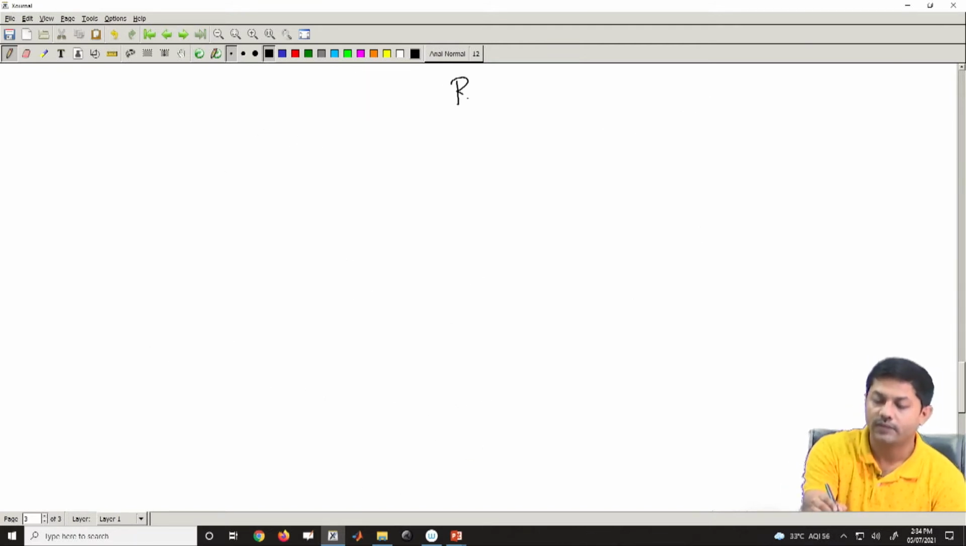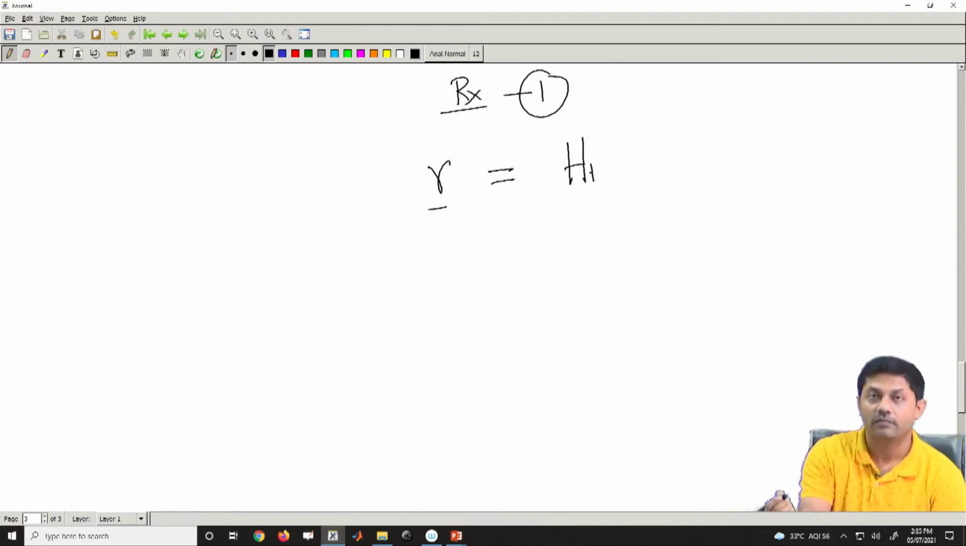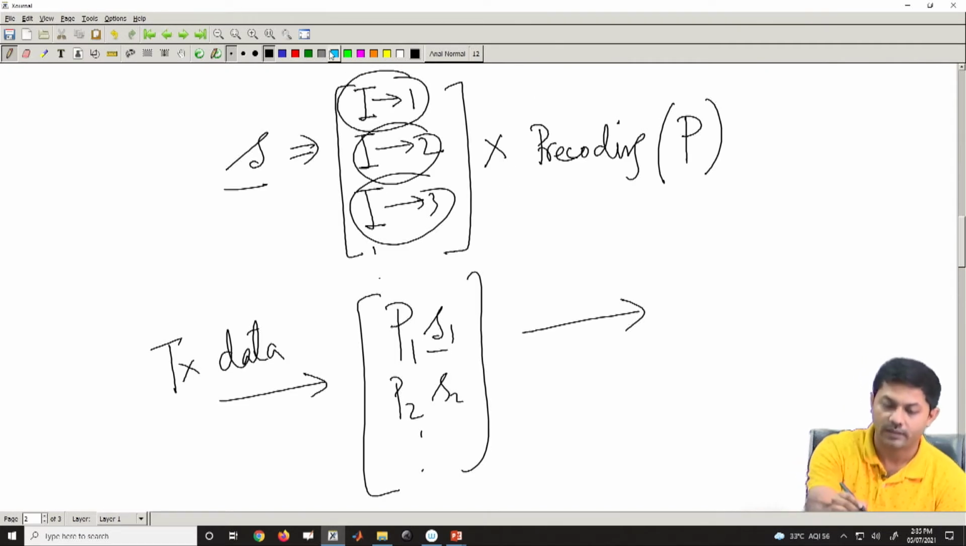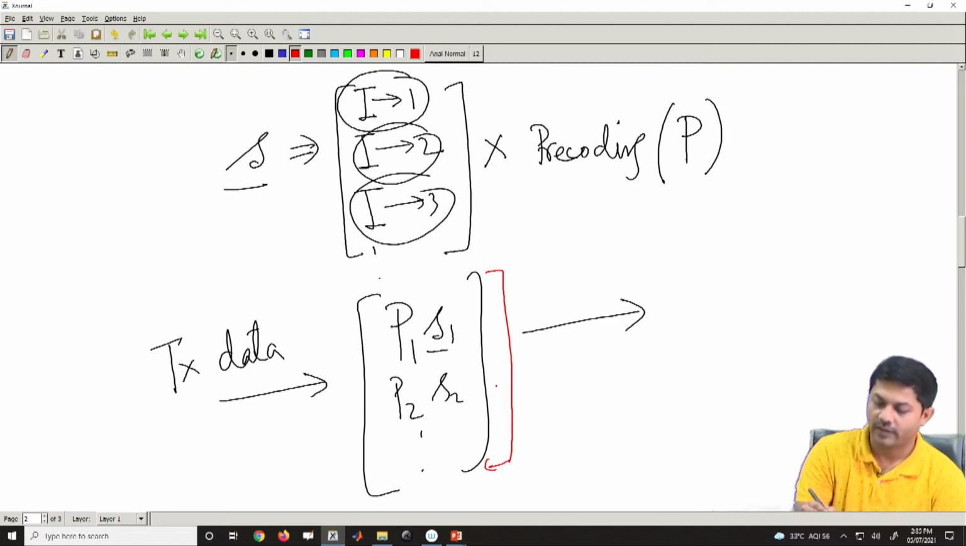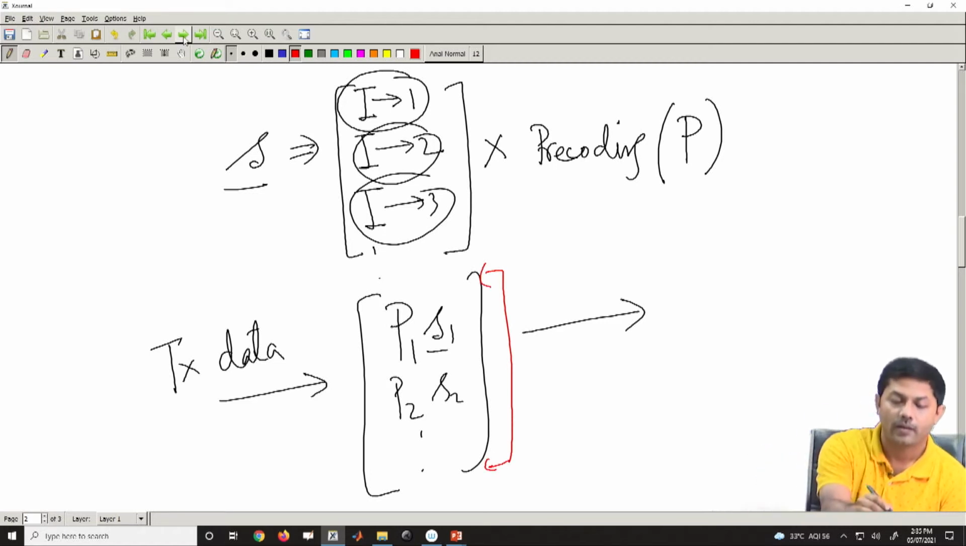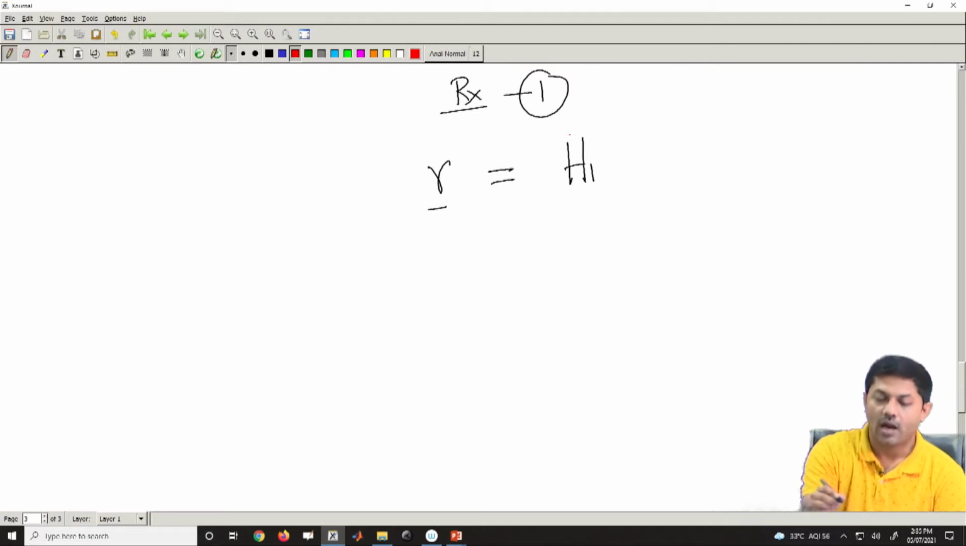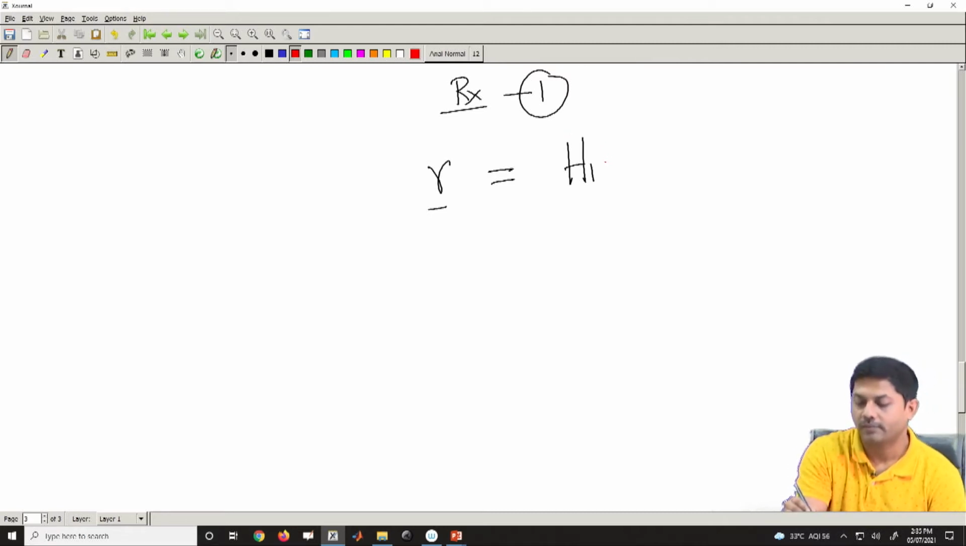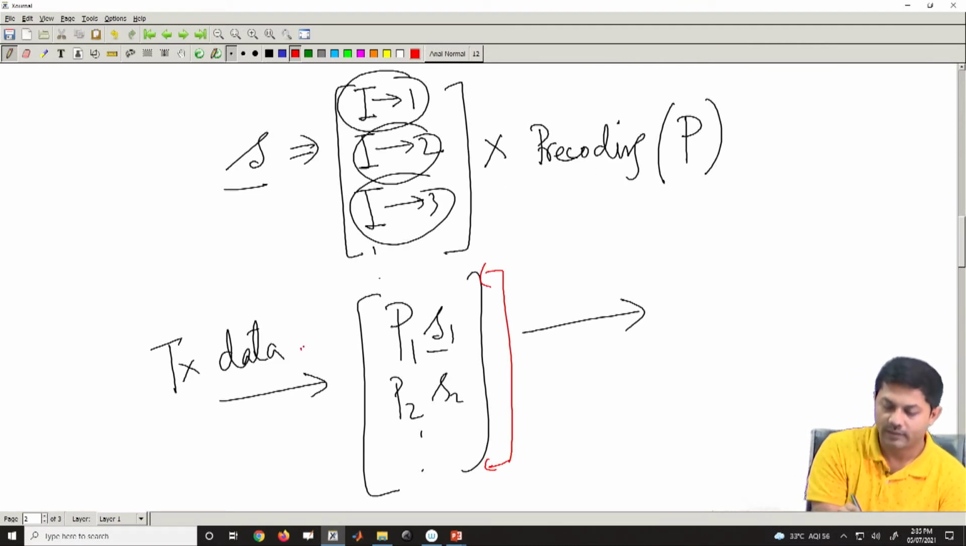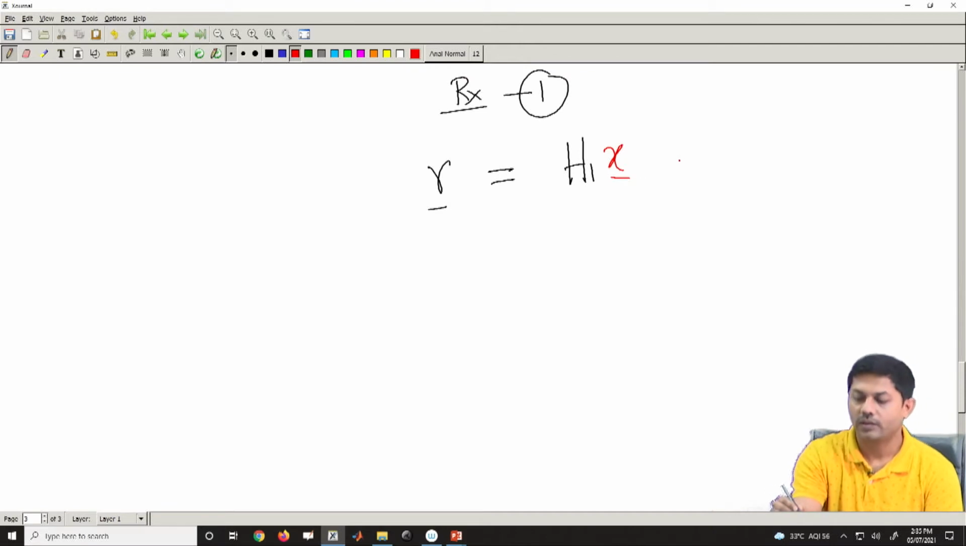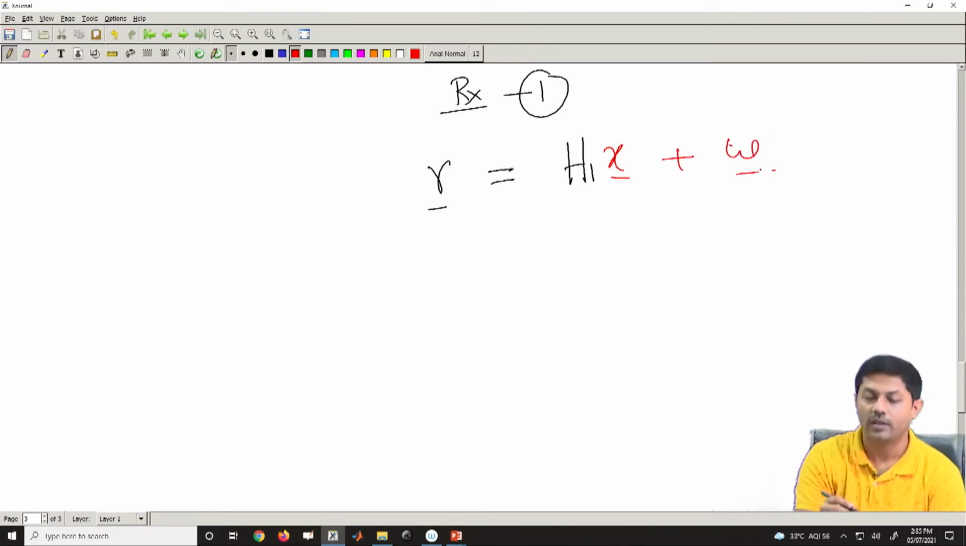So, when you go to the receiver, let us say I am at user 1. What will it receive? It will receive some vector r, which will be the H1 channel, but it will receive the complete data, whatever is explained here. This whole data set will be there. So, probably I will just say this is your X vector, plus some noise will be coming there.